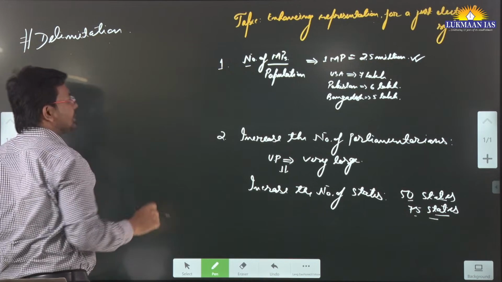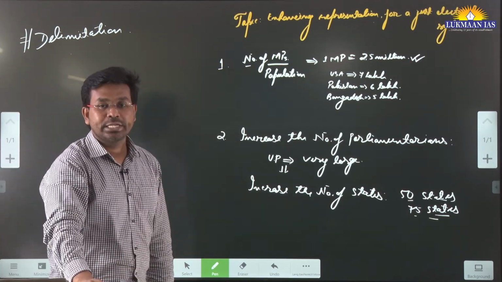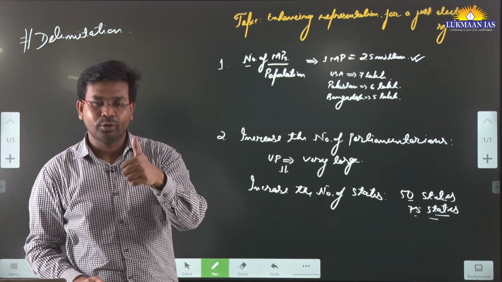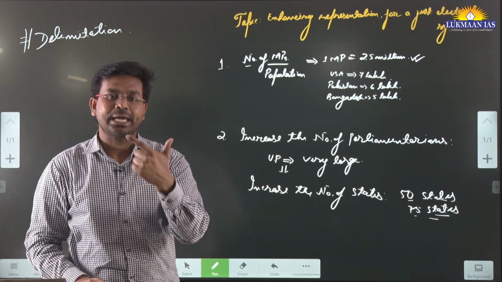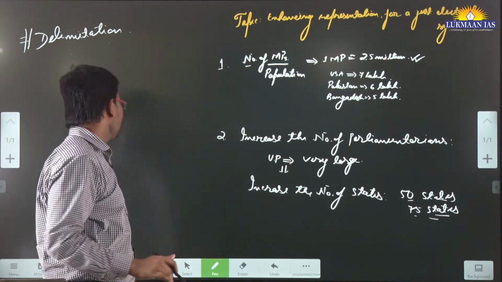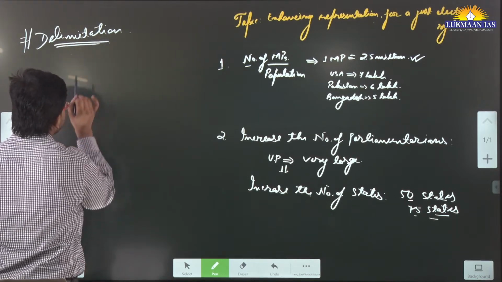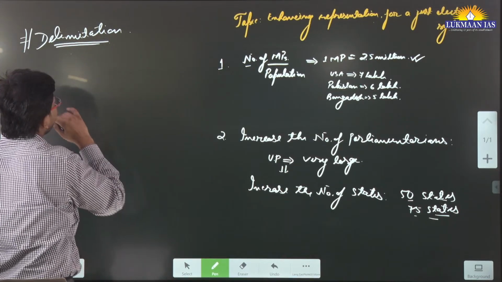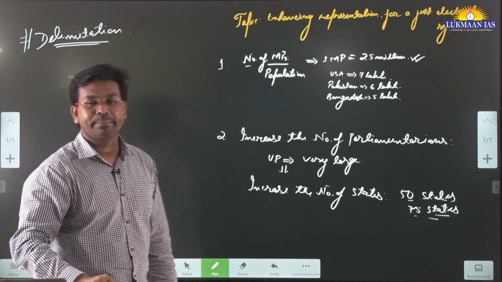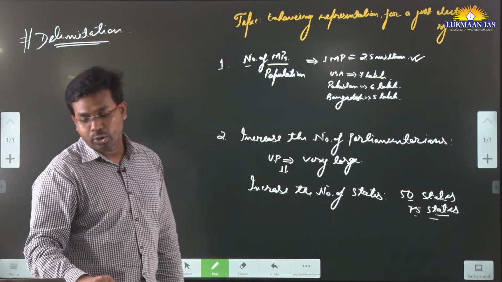Delimitation simply means drawing the boundaries of constituencies for state legislative assembly elections and for Lok Sabha elections. Delimitation is the exercise which is generally conducted after a census is conducted, and so far 4 delimitation commissions have been set up to redraw the boundary.